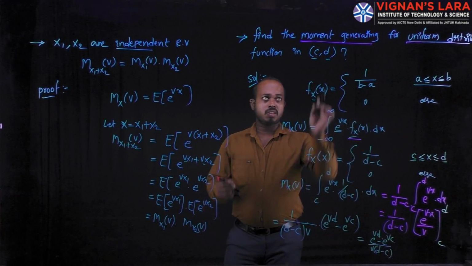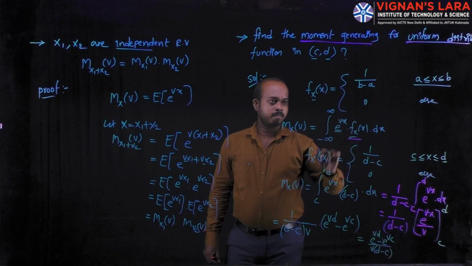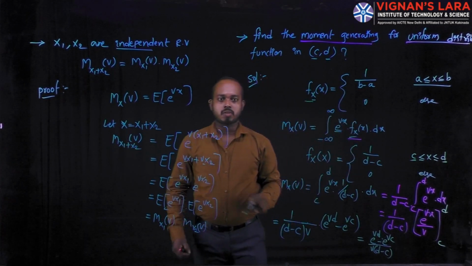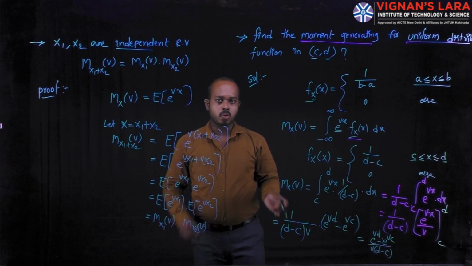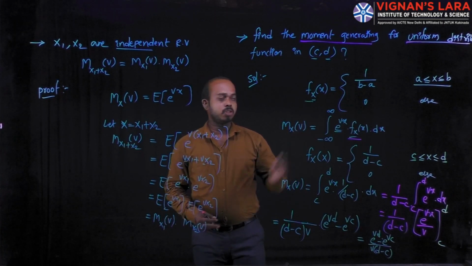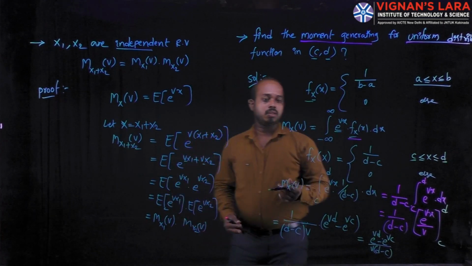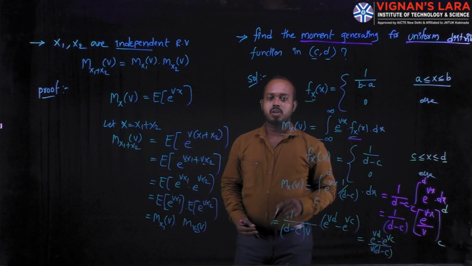He is asking it in a simple way, but you can do this only when you remember the density function of the distribution. Otherwise you can't do this. When you have some idea about the uniform distribution, we can easily simplify and obtain the moment generating function.